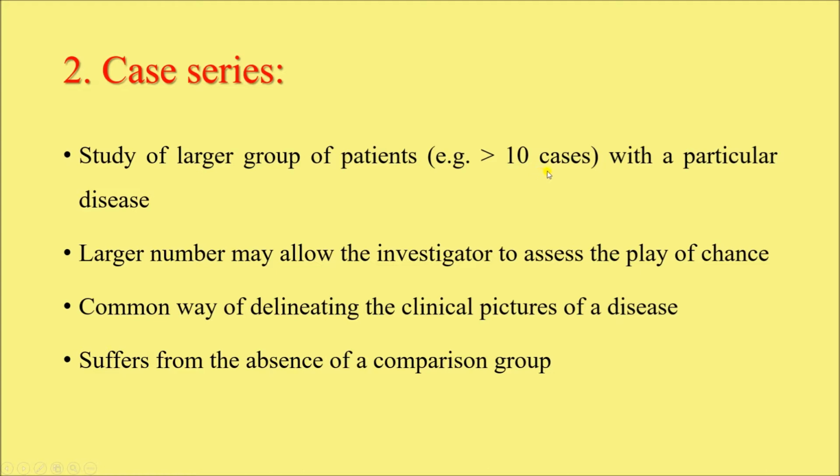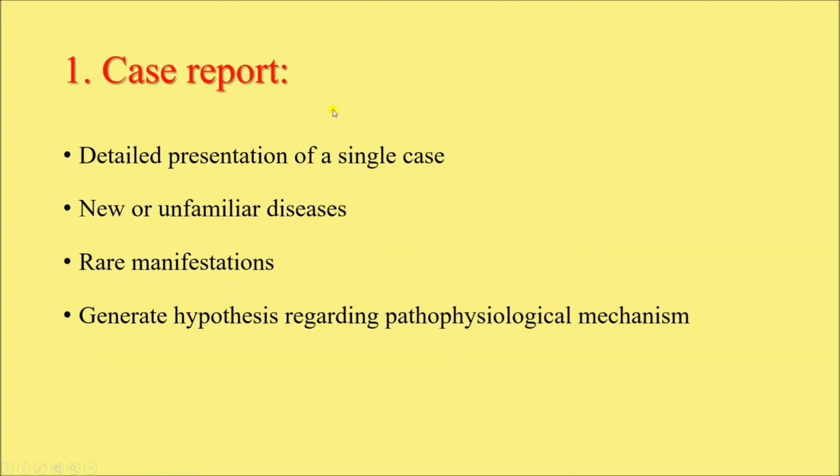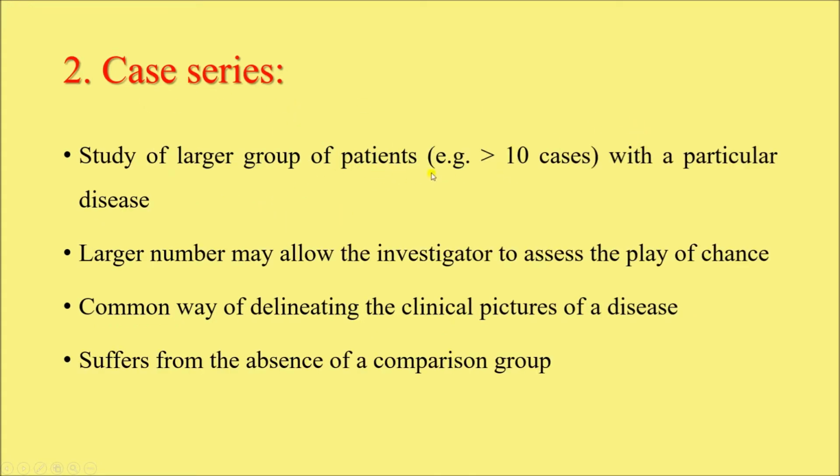Coming to case series, where we take a larger group of patients, for example about 10 cases or more than 10 cases of a single disease. So, as you can see, in case report we find a single case, but in case series we take more than 10 cases, like 15 cases, 20 cases, but all these cases are from a single disease. So, a large number may allow the investigator to assess the play of chance.